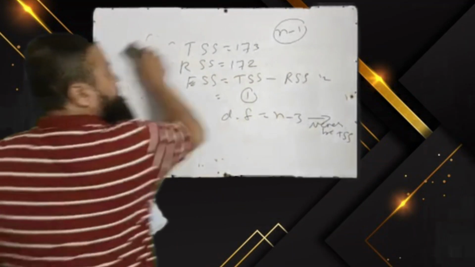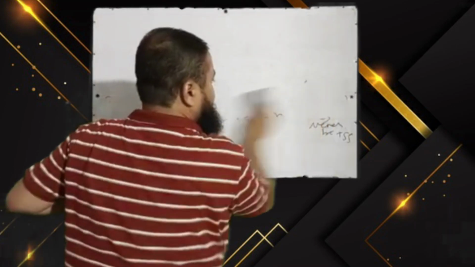Next question is, presence of autocorrelation means that A, error terms cannot be computed, B, error terms are not correlated, C, error terms are correlated. That is the correct option. Whenever we have autocorrelation, error terms are correlated with one another.